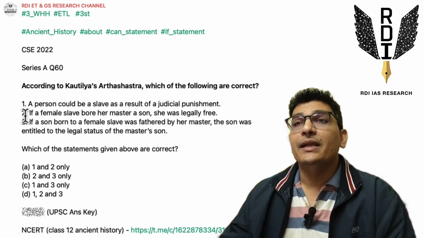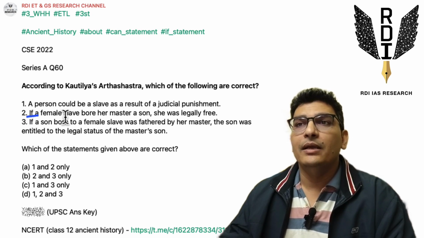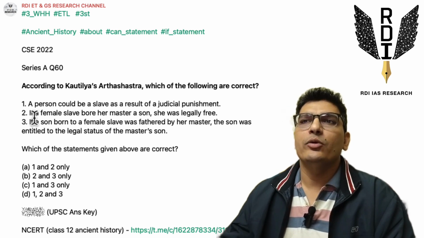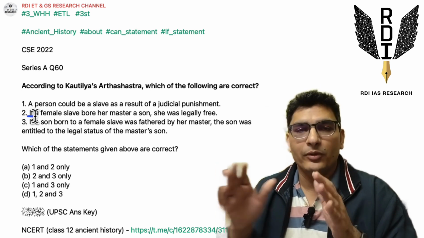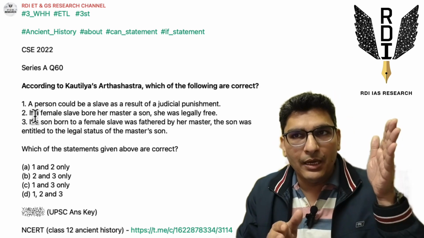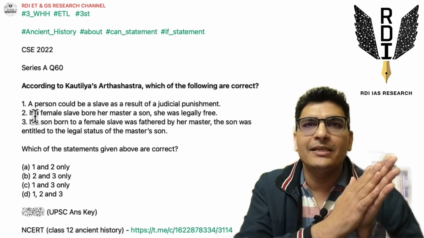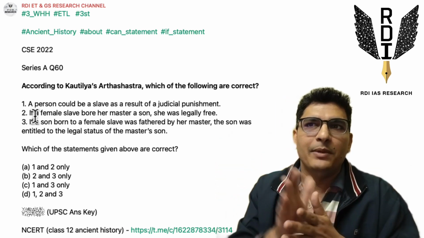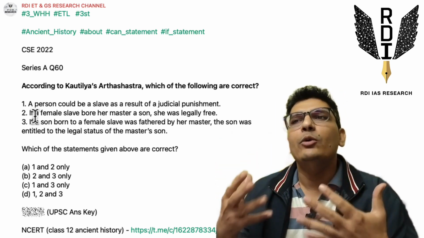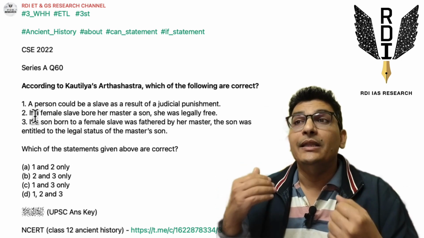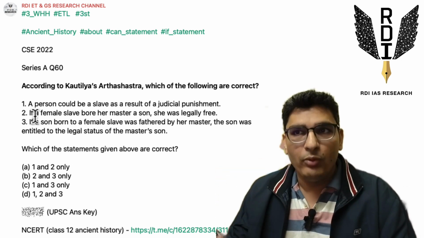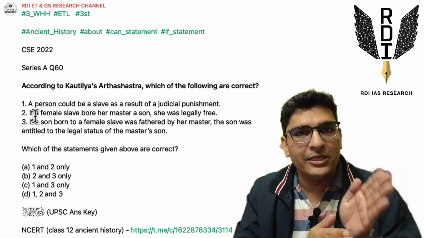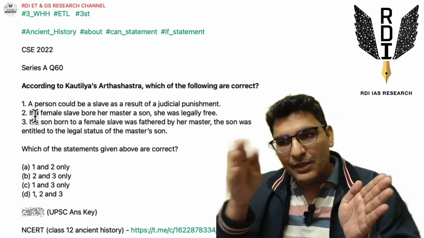The second statement said, if a female slave bore her master a son, right? So this is an if statement. The statement itself is putting a condition first, that if X is true, then Y is true. This kind of structuring is there in this statement and also in the third one. So when you have if statements, they have a very high chance of being true, because already some condition has been stated that this condition is true, and only when this is true, something else will happen.